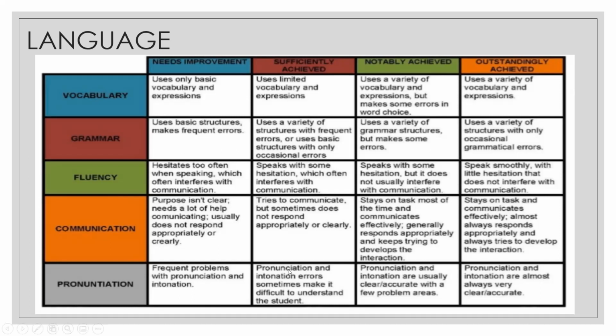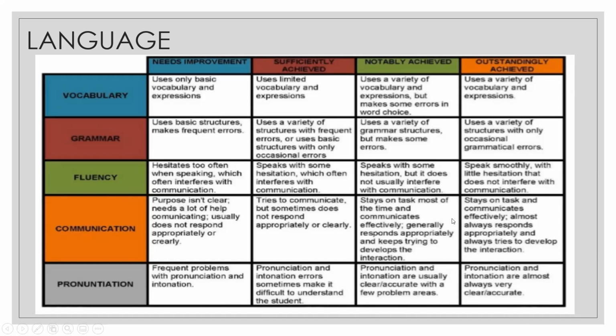The last is pronunciation. How the pronunciation and intonation are. Intonation means the rise and fall of voice. They are almost always very clear and accurate. But if you feel there are frequent problems with pronunciation and intonation, or the person mispronounced words and stopped and fumbled in many places, then you can definitely mark the person down.